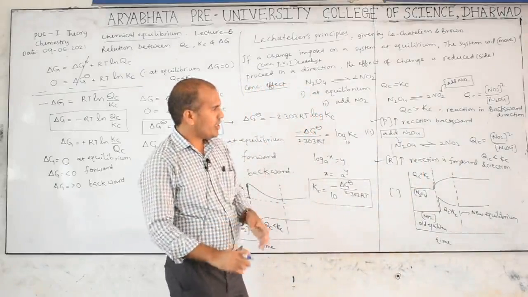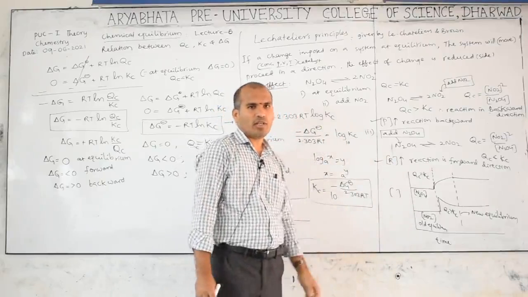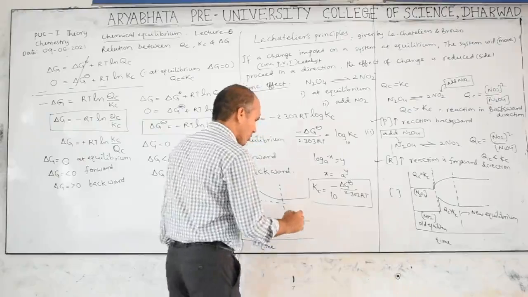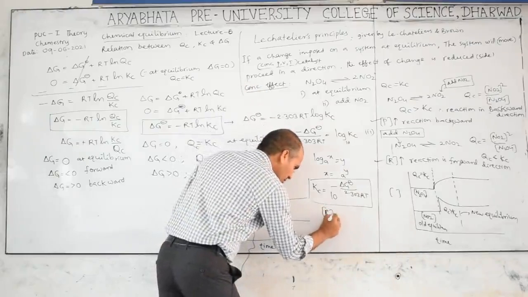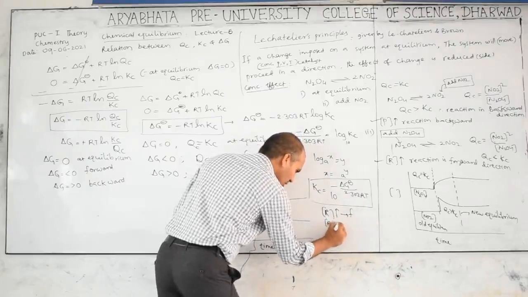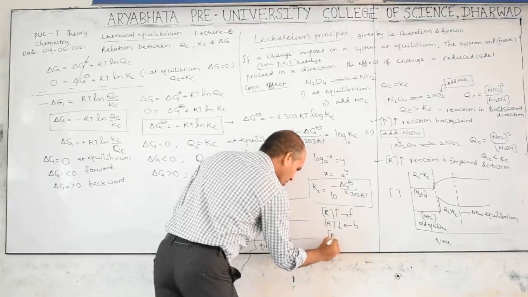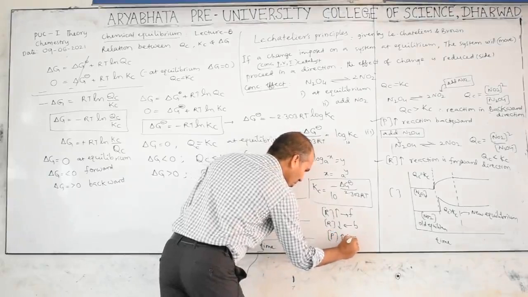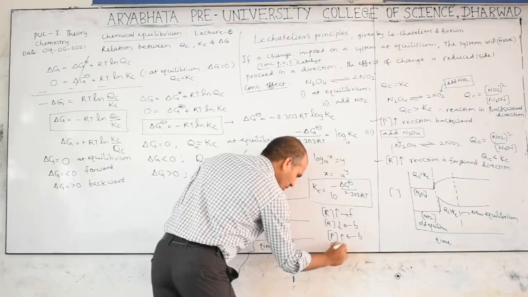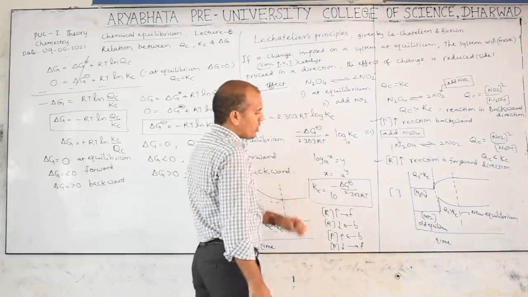Product concentration increases, reaction backward. Reactant concentration increases, that is reaction forward. If reactant concentration decreases, that is backward. Reactant concentration decrease means product concentration is more, then this is backward. Product concentration increase, then reaction backward, because product is more, reactant is less. If product concentration decreases, it means reactant concentration is greater, therefore the reaction again goes forward. So these points we have to remember.